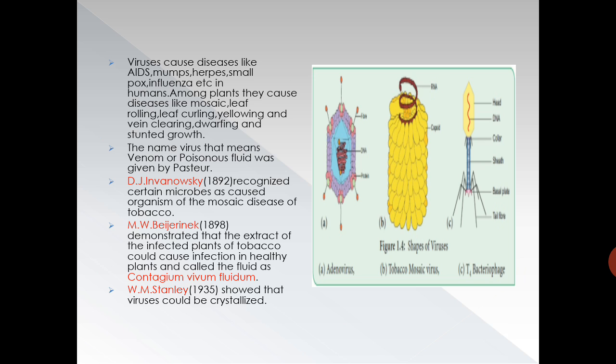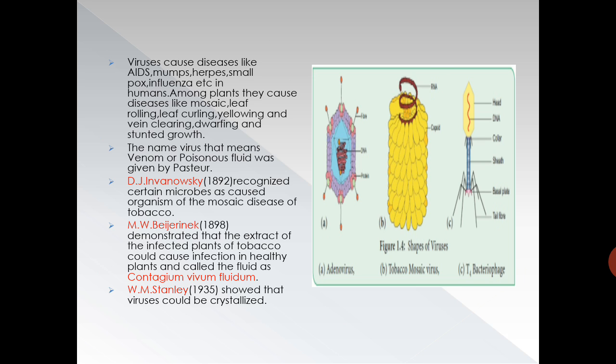Viruses cause diseases like AIDS, mumps, herpes, smallpox, influenza, corona disease. You might have heard about coronavirus. Among plants, they cause diseases like mosaic, leaf rolling, leaf curling, yellowing and vein clearing, dwarfing and stunted growth.